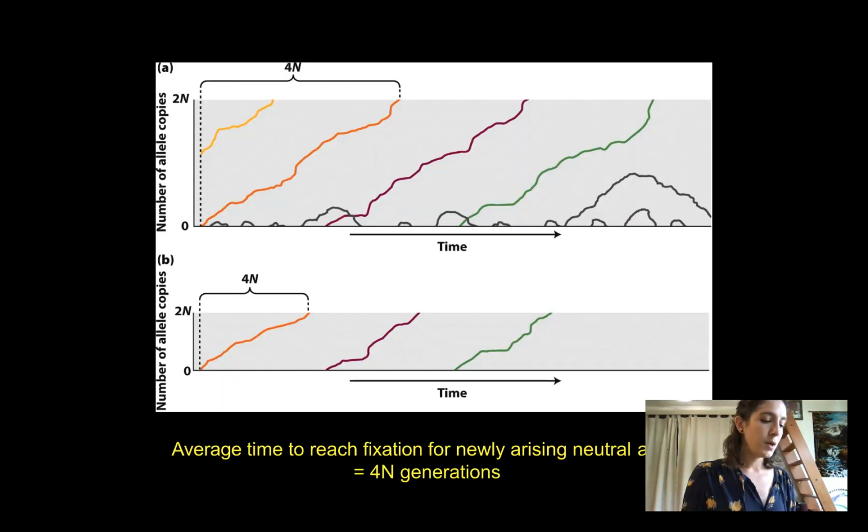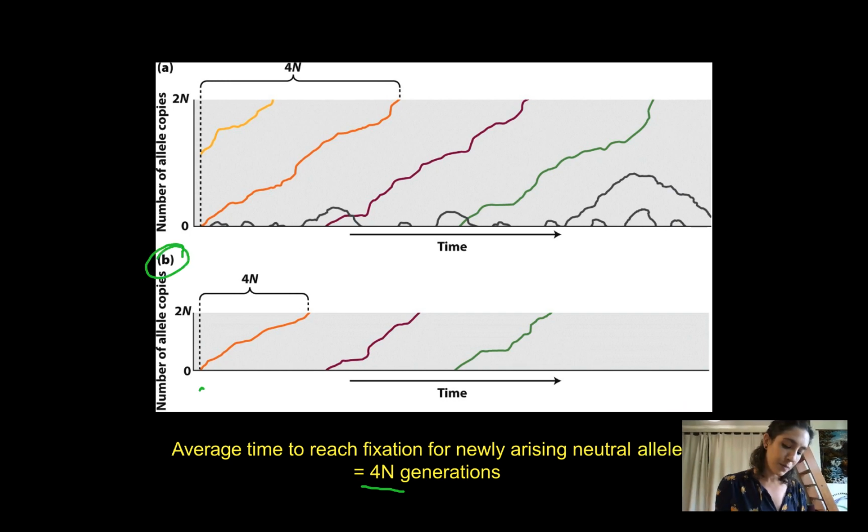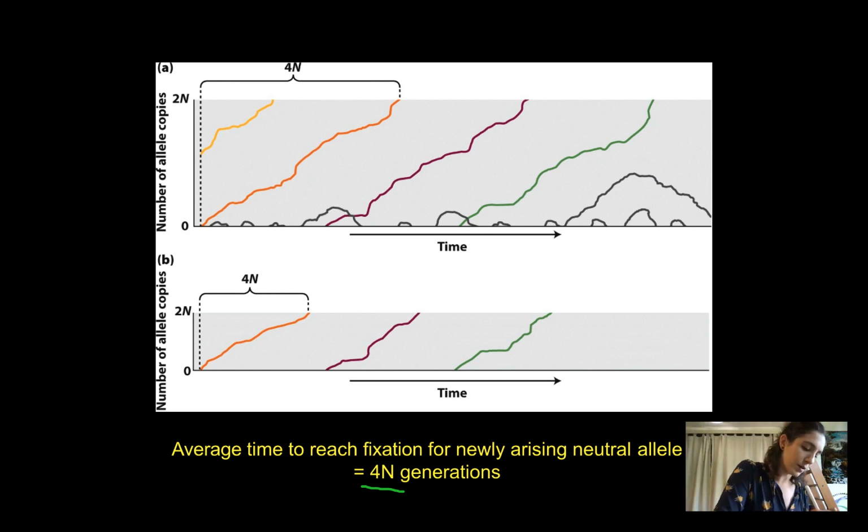Okay. If that brand new mutant allele, which is neutral, is going to reach fixation, it turns out that it takes exactly 4n generations to reach fixation. So in a smaller population like the one down here in B, it's a smaller population just because this y-axis is smaller than this one up here.